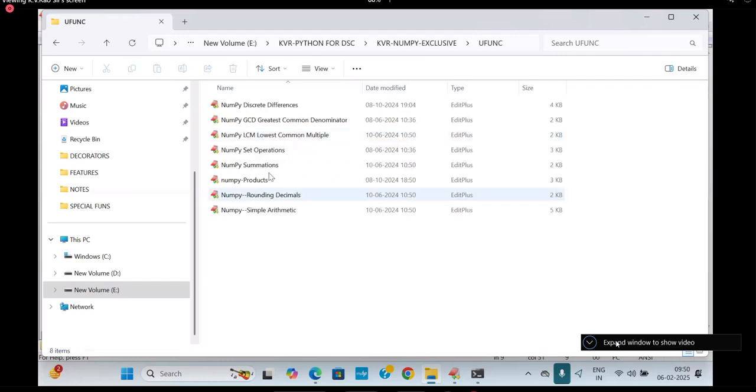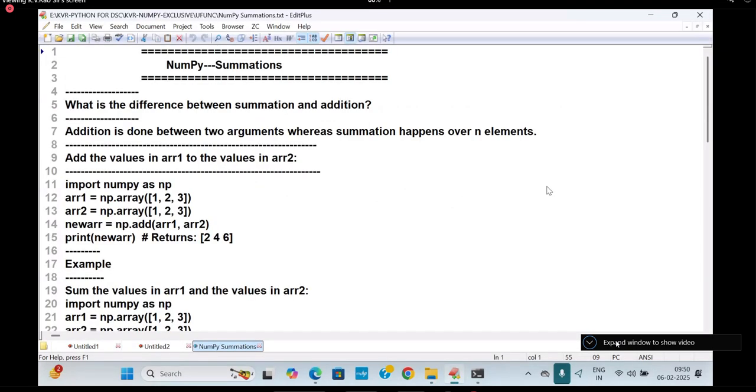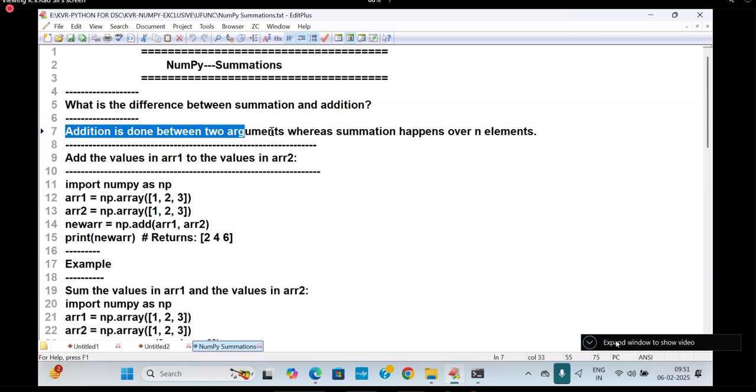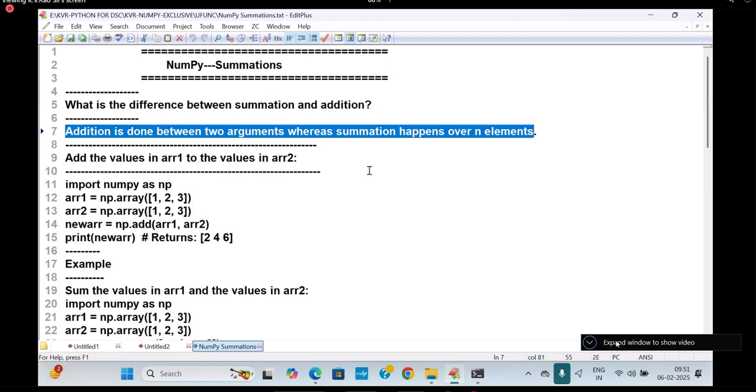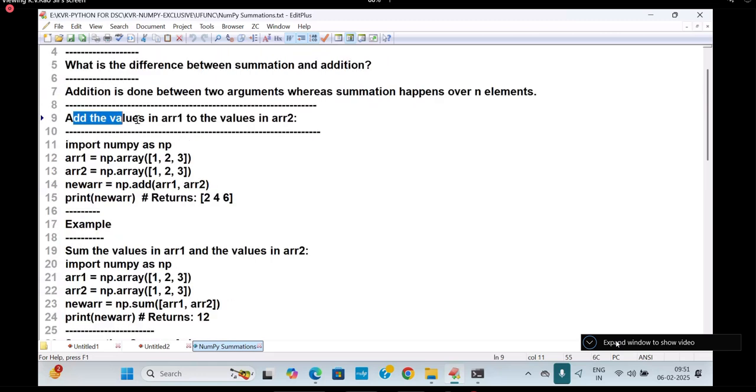First, I will go for summation. Spell out NUMPY summation. Don't take much time, you only read out and start here. What is the difference between summation and addition? These are all things my students faced in interviews 6 to 7 years back. Addition is done between two arguments, whereas summation happens over n elements. Understand? Add the values of ARR1 and add the values of ARR2. Import NUMPY as NP. ARR1 is equal to NP dot array of 1, 2, 3.